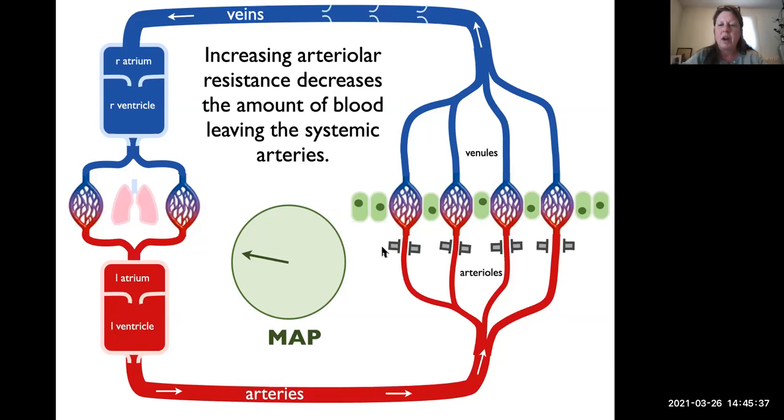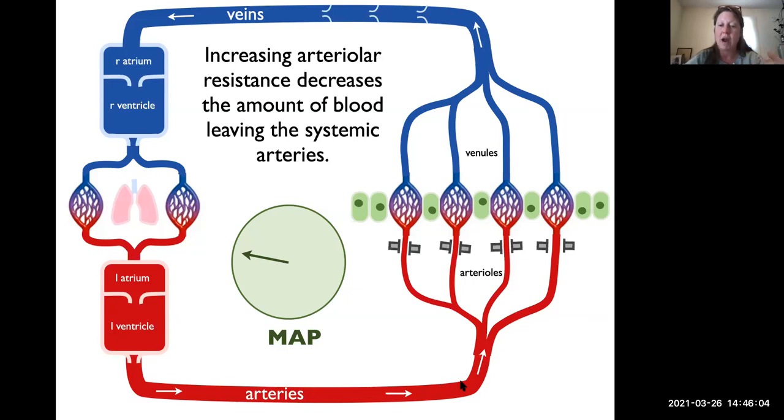All right, we're going to increase the resistance in the systemic arteries first by causing the arterioles to constrict. Recall that if the arterioles all constrict, that's going to reduce the overall flow through the arterioles, and blood's going to not flow backwards, but simply back up. It's unable to get out of the arteries.